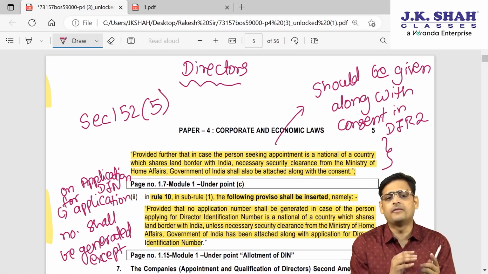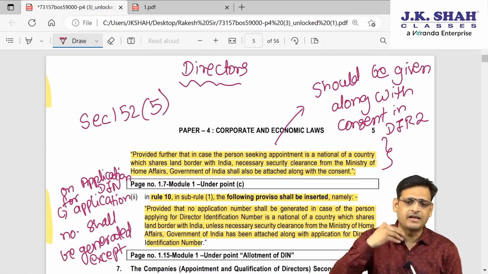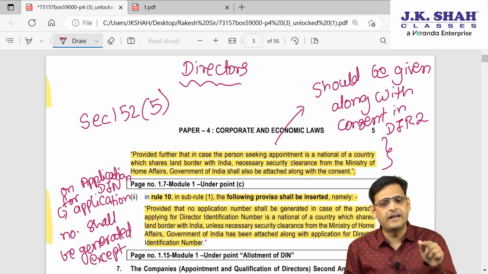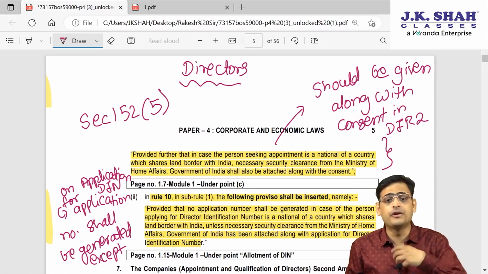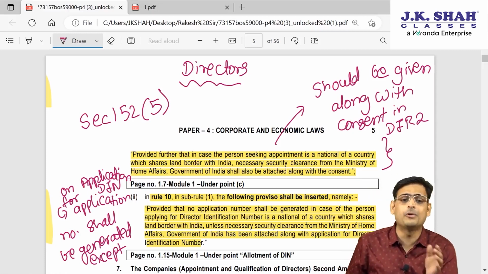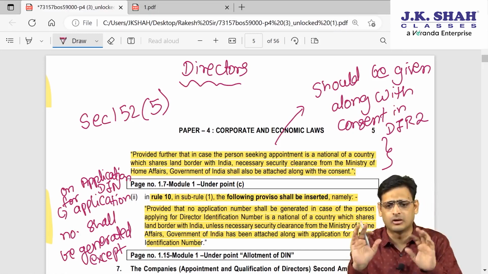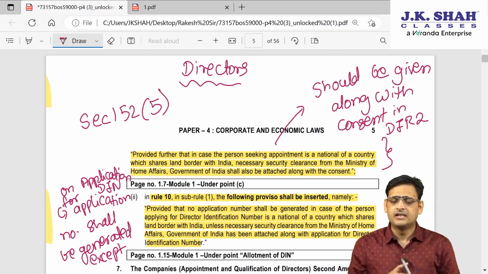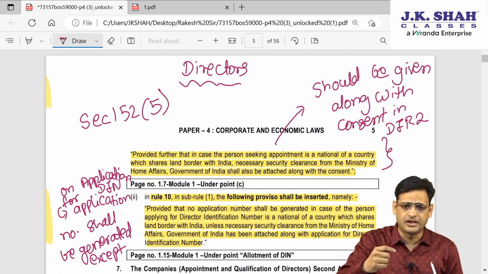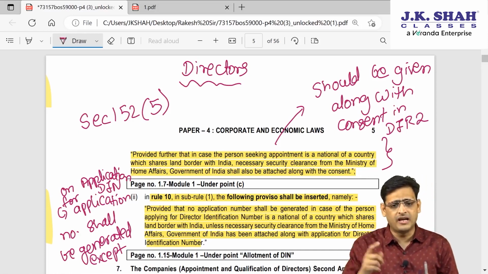Under 152(5), if any person wants to become a director in the company, you have to file form DIR-2, in which you give consent that if you get appointed as a director of the company, you are ready to act as a director of the company. In this, they have just added one more line. What is that? Please understand. Whenever you make an application under 152(5), that is the consent that you are ready to act as a director, that you file in form DIR-2.